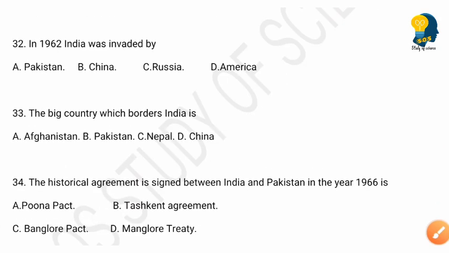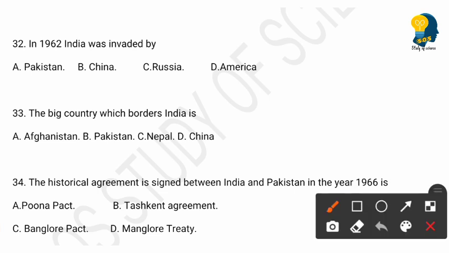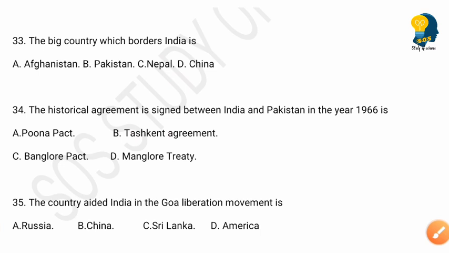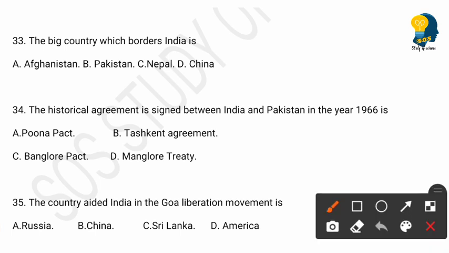Next question is, in 1962, India was invaded by, and the options are Pakistan, China, Russia, America. So here the right answer is option B, China. The next question is, the big country which borders India is, and the options are Afghanistan, Pakistan, Nepal, China. So the right answer here is option D, China. Option D, China is the right answer.